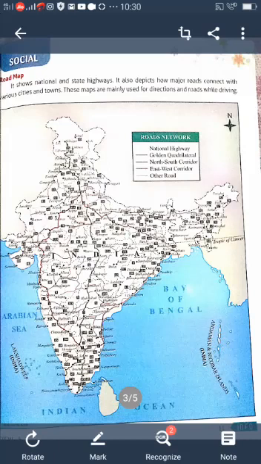Look at the textbook and carefully observe the maps. What is the difference between political map and physical map?